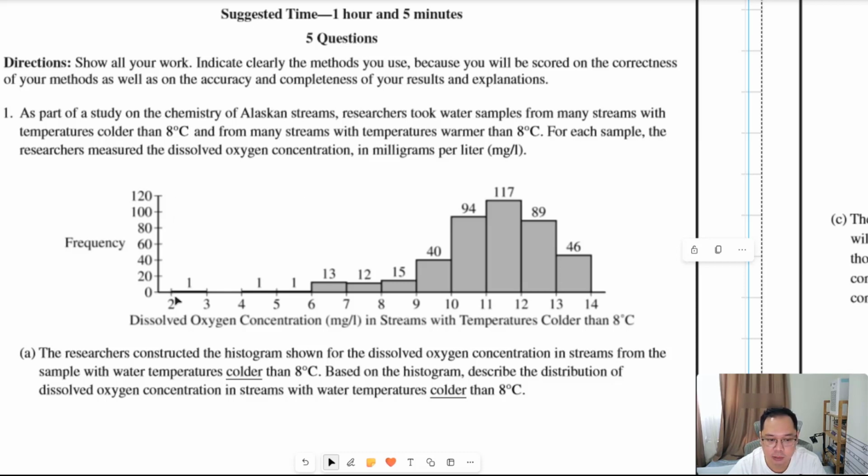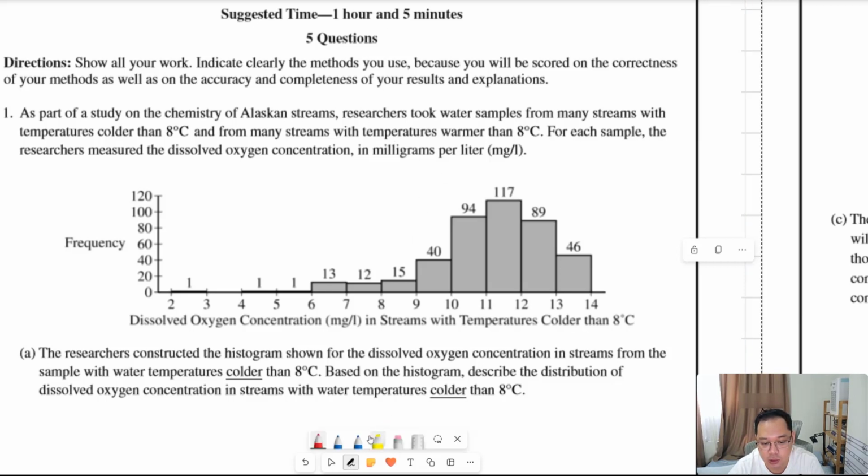We have a histogram here where the horizontal quantity is the dissolved oxygen concentration measured in milligrams per liter in streams with the temperatures colder than 8 degrees.